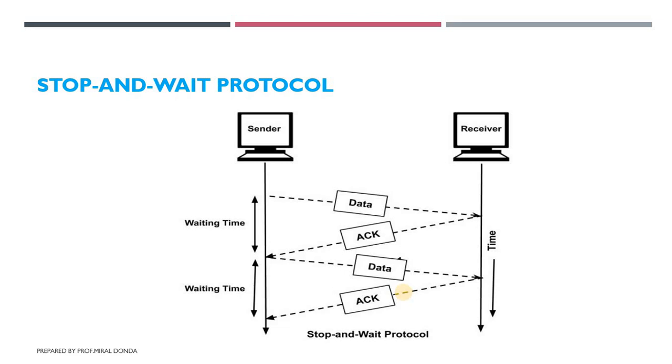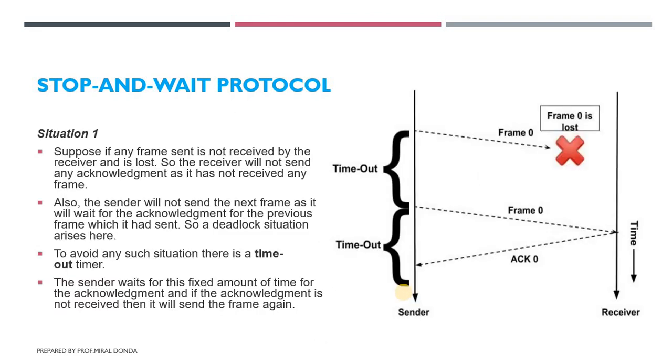Now let's understand what happens if the data packet or the acknowledgement is lost. This is the first case, where the sent data packet is lost.